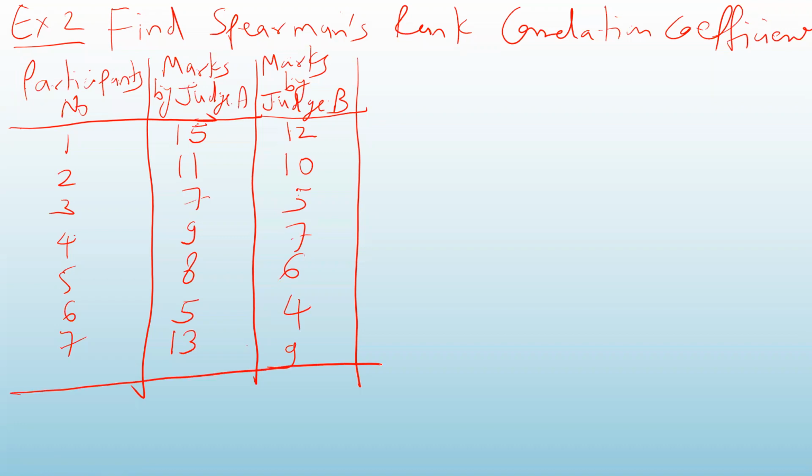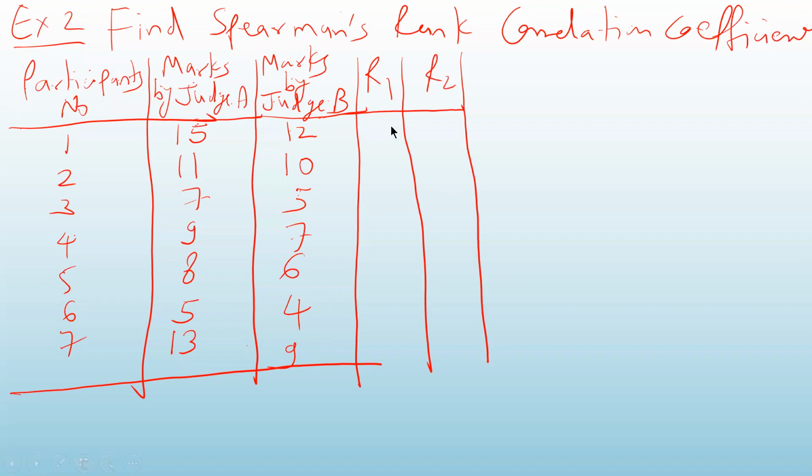Look at here. There are 7 participants and the judges have not given the rank. They have given the marks. Okay. So these are the marks given by Judge A and these are the marks given by Judge B. So in this case, where the actual marks are given, we will have to convert the marks into rank. So we will make a column for R1 and a column for R2. What is R1 and R2? R1 will be the rank given by Judge A. So we will look at this column and we will give the ranking. We'll convert the marks into rank.